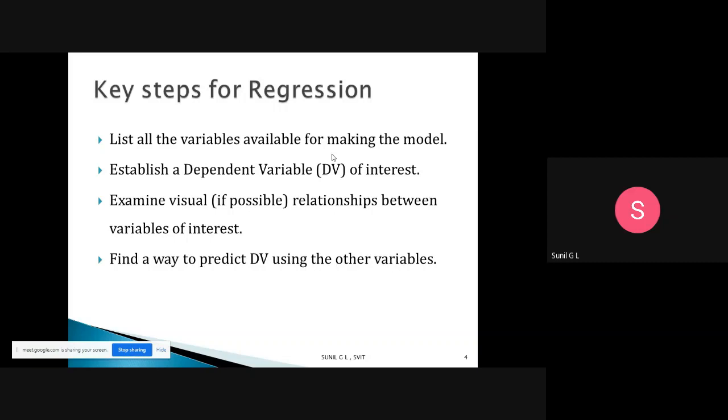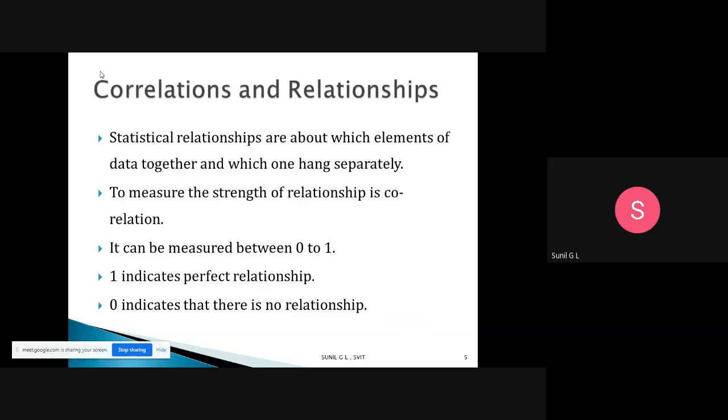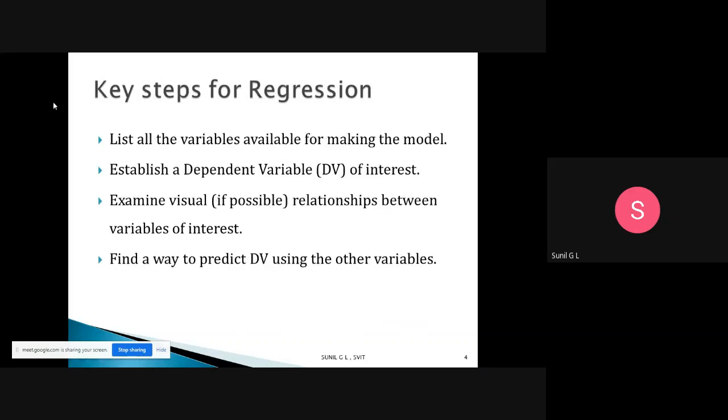Okay, so that one I will make it as a dependent variable. After that, visualize the relationship between the variable of interest. If you use that particular variable, what is the prediction error? If you are getting less error, okay, fine. Then what is the relationship between those two variables?